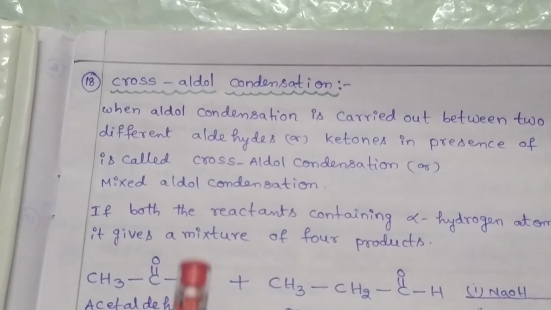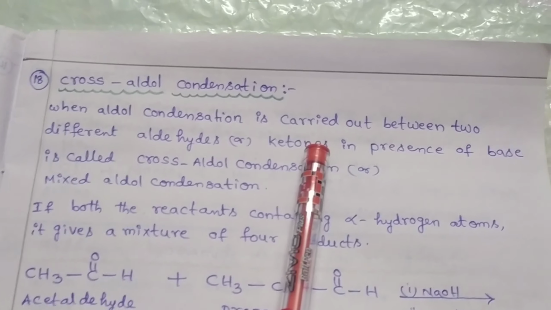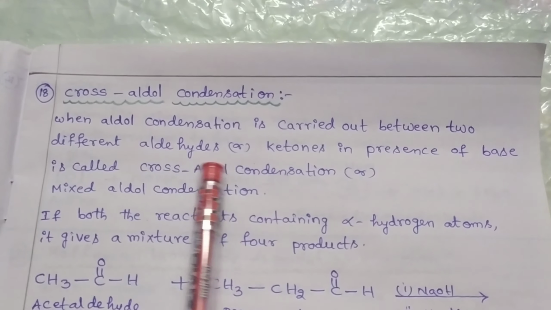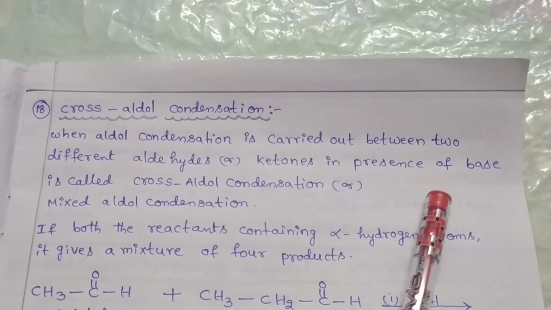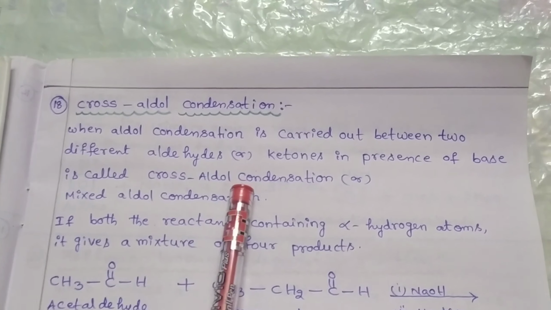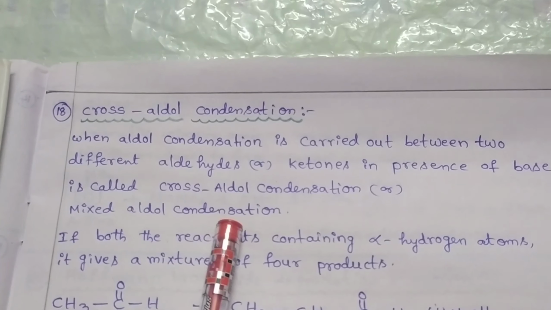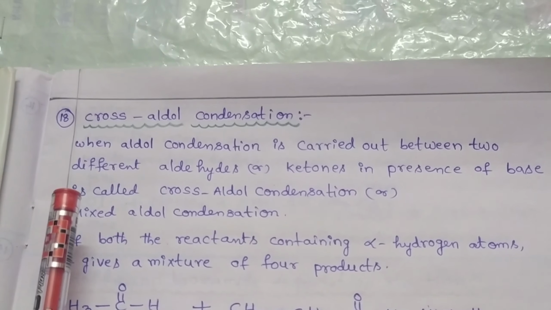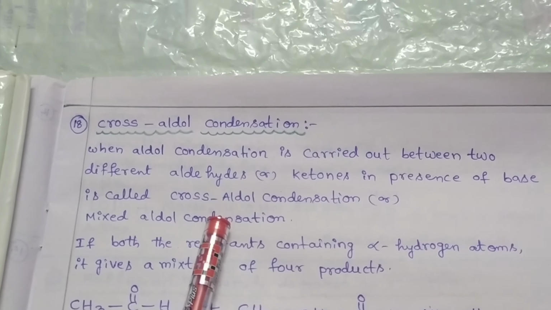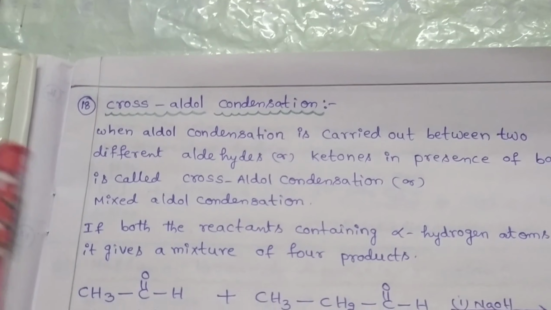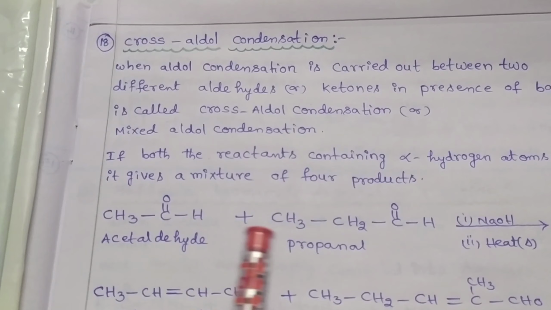Now we discuss crossed aldol condensation. When aldol condensation is carried out between two different aldehydes or two different ketones in the presence of base, it is called crossed aldol condensation. This can also be named mixed aldol condensation. In the previous named reaction, we took similar aldehydes or similar ketones, so that is named aldol condensation. But in this case, we take two different aldehydes or two different ketones.